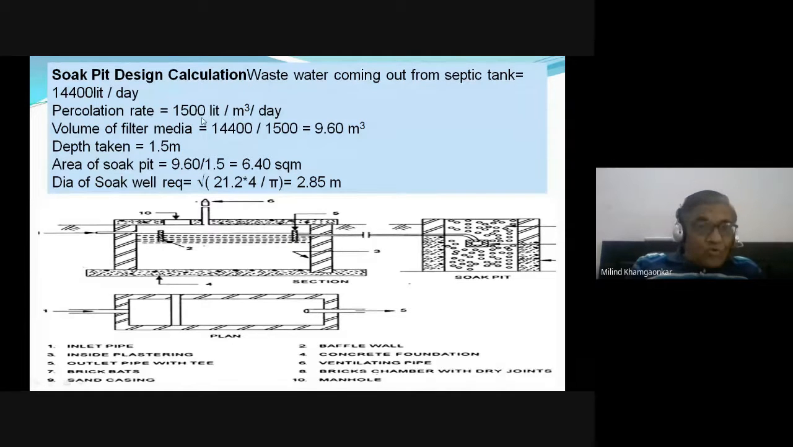यदि नहीं दिया है तो again percolation into the soil through the walls of the soak pit, perforated walls. Percolation rate निकाला हमने, assume किया. टोटल जो सीवेज आने वाला है सुपरनेटेंट लिक्विड 14,400 है, divided by percolation rate will give you the volume of the soak pit or volume of the filter media. 14,400 divided by 1500, 9.6 meter cube. Let us provide a depth of 1.5 meters.